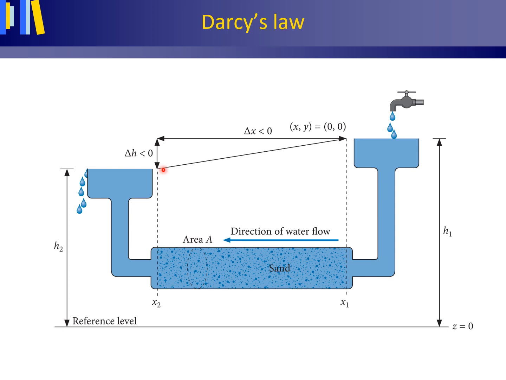K, the hydraulic conductivity, and the area A perpendicular to the flow are positive numbers, and this means that the volume flux Q is assigned a negative sign. So we have a negative value for Q. In actual fact, that negative sign is a reflection of direction of the flow.